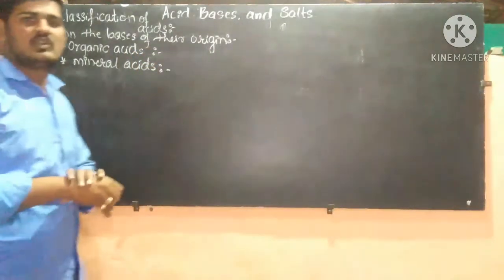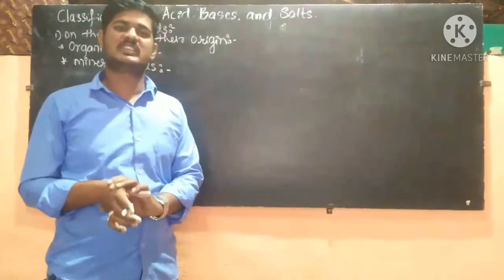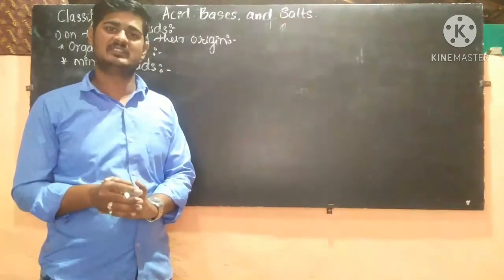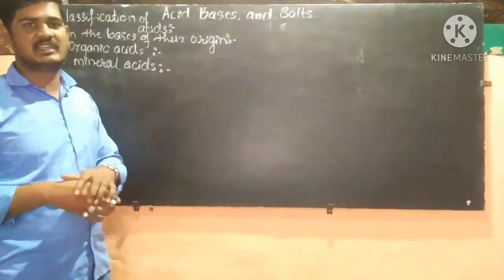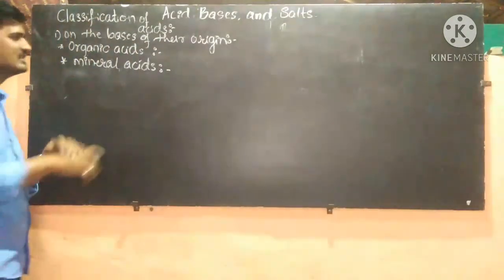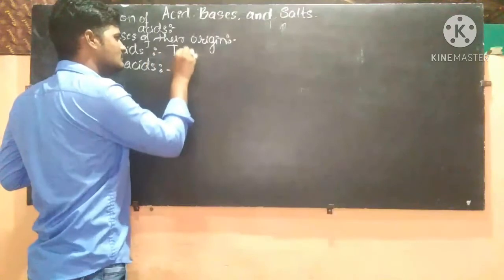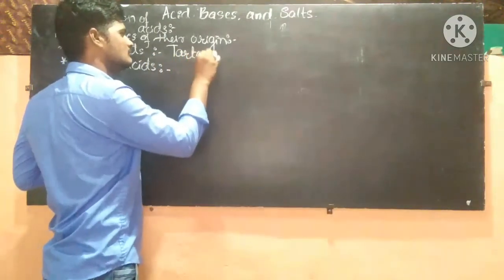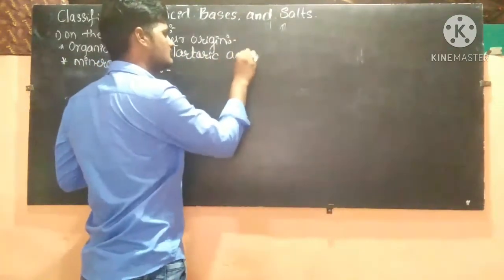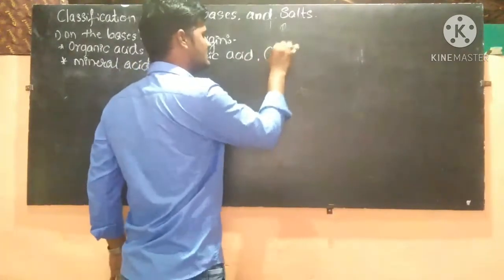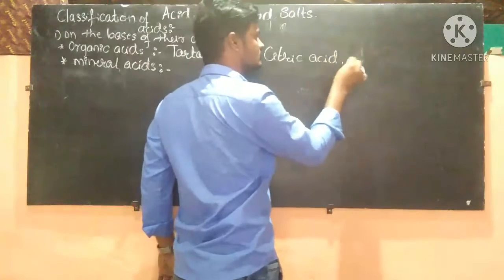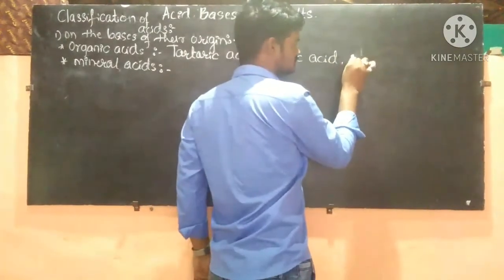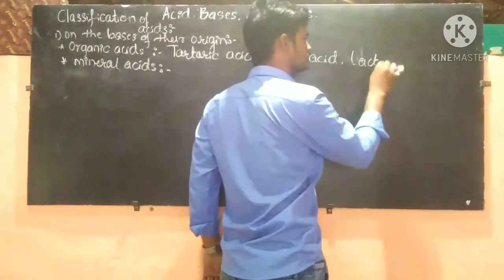Okay. So organic acids are those which are derived from living organisms such as plants and animals. Some examples of organic acids are tartaric acid, and citric acid, and lactic acid.